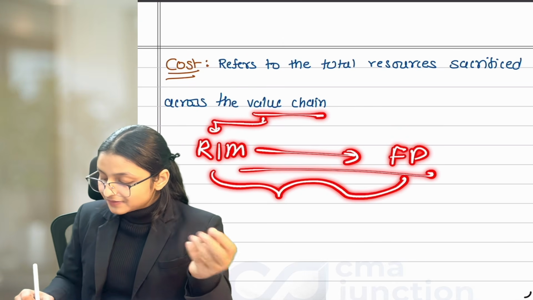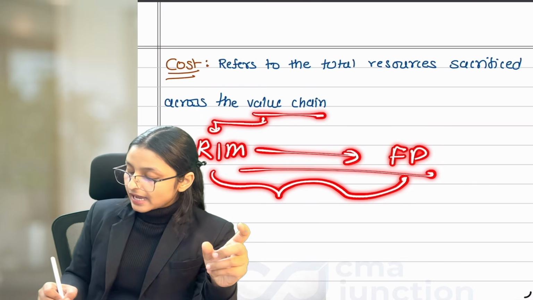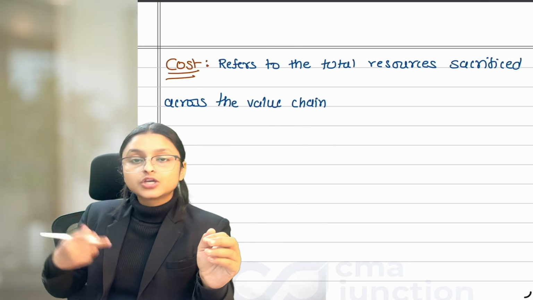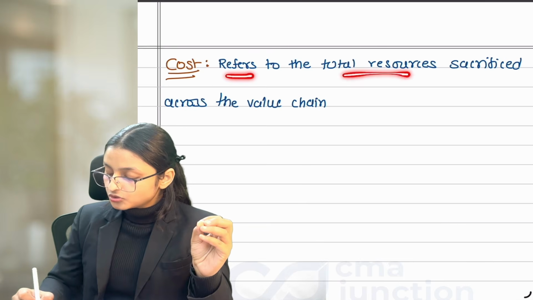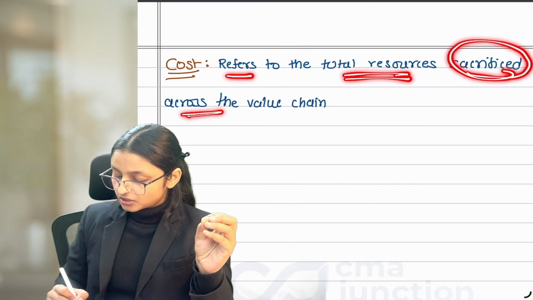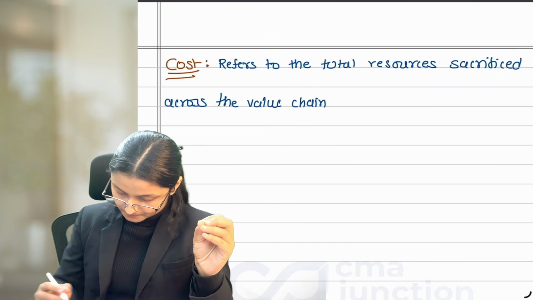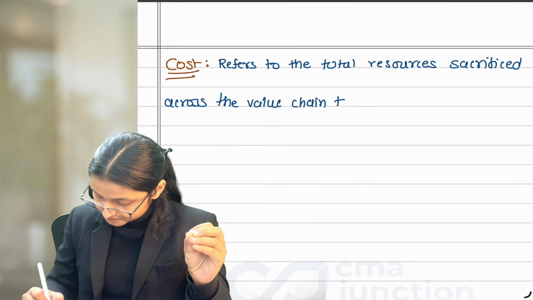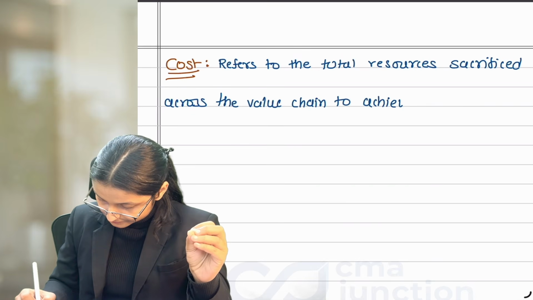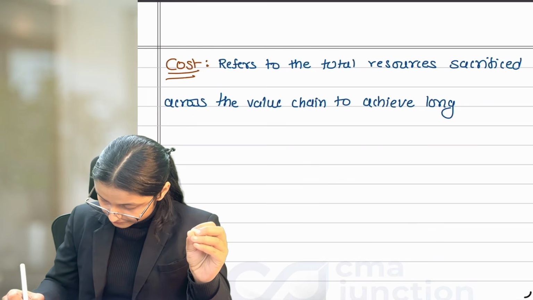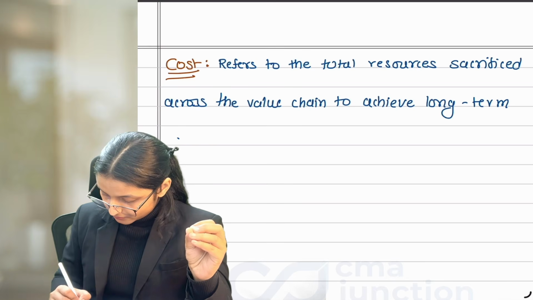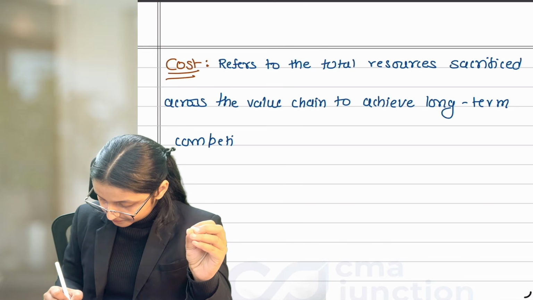A lot of activities happen in between, and these activities are known as value chain activities.